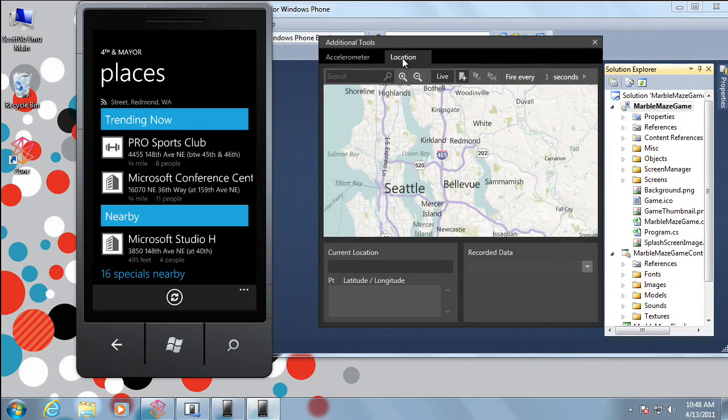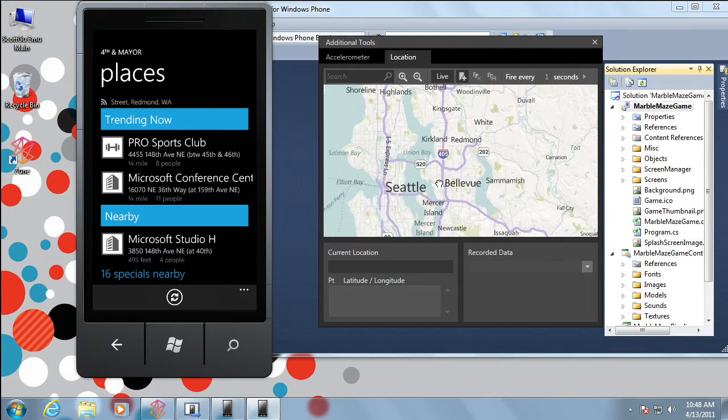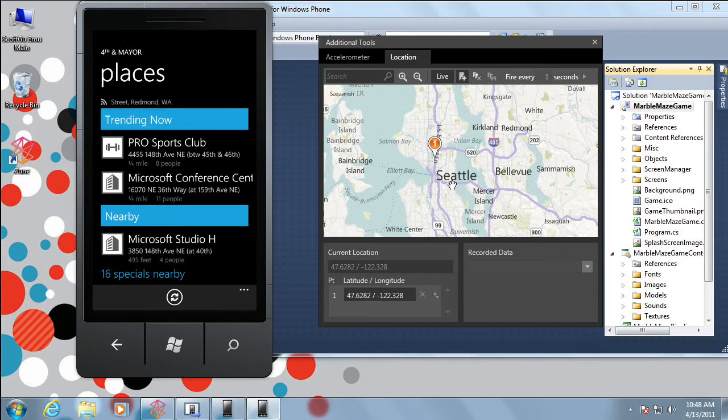a location tab on the additional tools, and you can now pick where you are location-wise. So if I want to pick somewhere in downtown Seattle, I can just click on the emulator. Notice we've just updated the emulator so that it thinks it's now in Seattle.